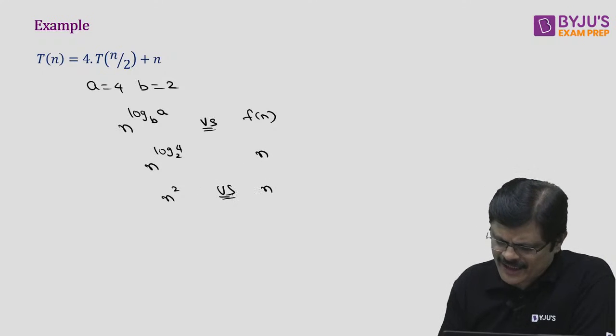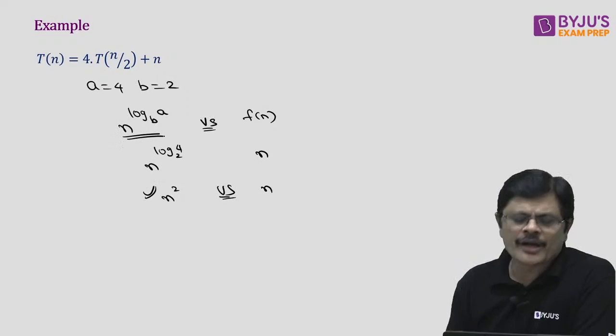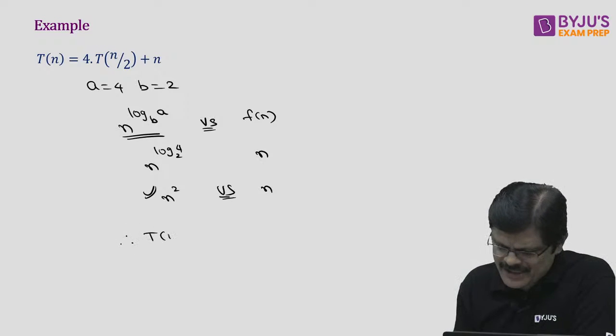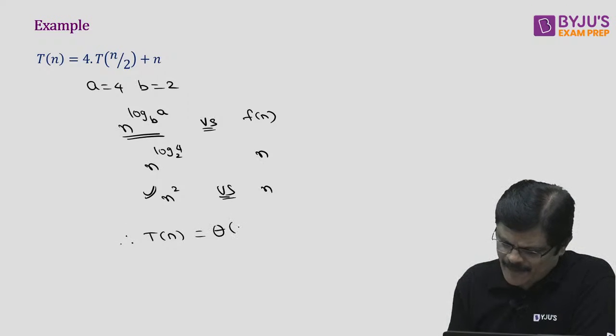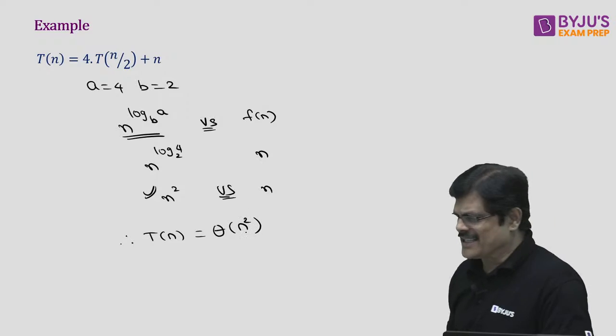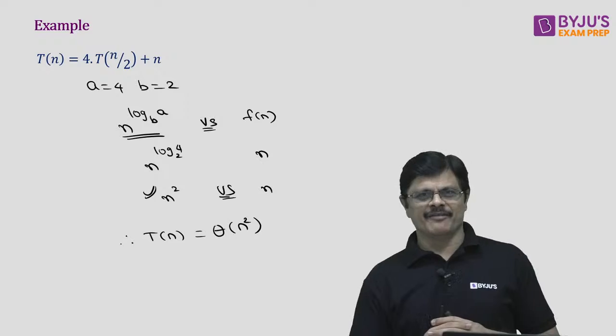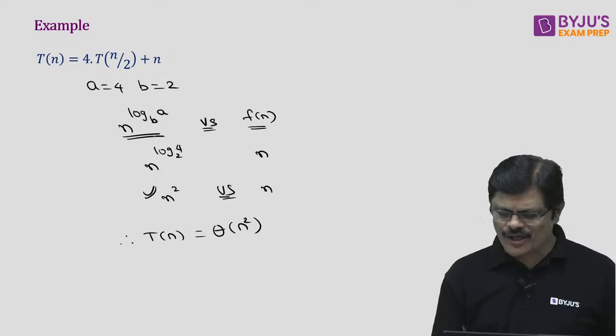Which one is dominating? Whenever n power log A to the base B dominates, it is the highest, then directly you can write the time complexity is theta n power log A to the base B, that is theta n square, my dear friends. So that is the time complexity. It is just about comparison of these two.